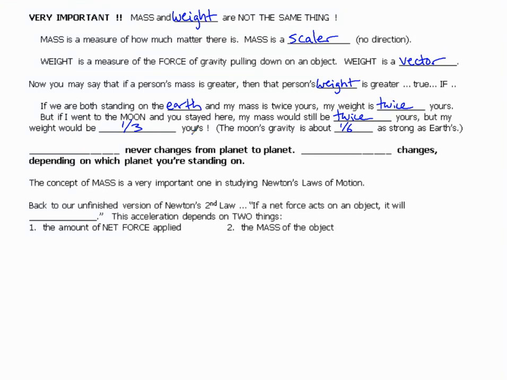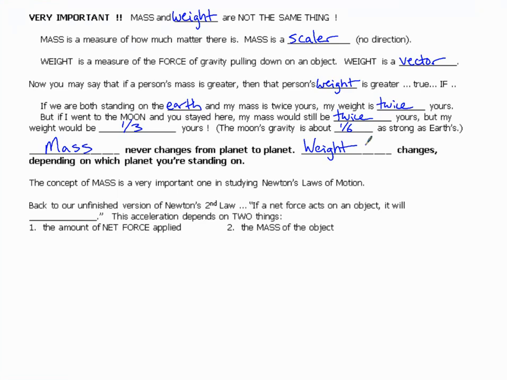Mass never changes from planet to planet. If I go to the moon, my mass is the same. If I went to Mars, my mass is the same. If I went to some other larger planet, my mass is the same. Weight is the value that changes, and that depends on what planet you're standing on.